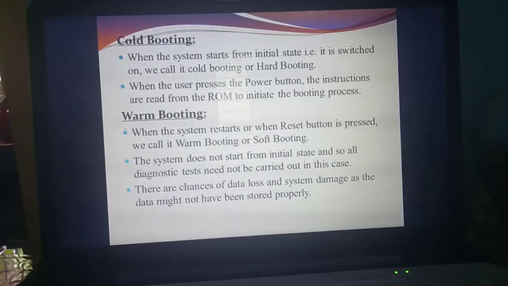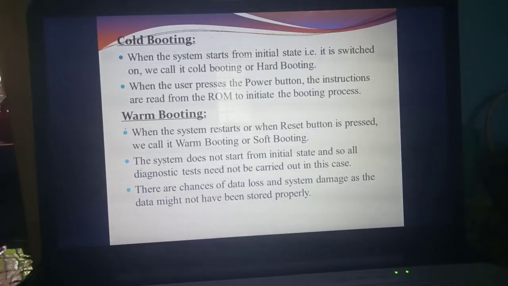Understand? When you switch on the system, it will start from the initial state. That booting, where the system starts from the initial state, is called which booting? Cold booting or hot booting. So when the user presses the power button, where do the instructions get read from? Not from RAM, from ROM. So instructions are read from ROM to initiate the booting process. That is called cold booting.